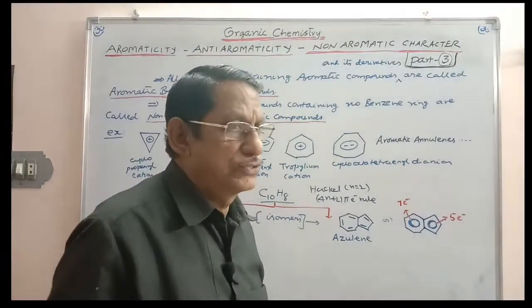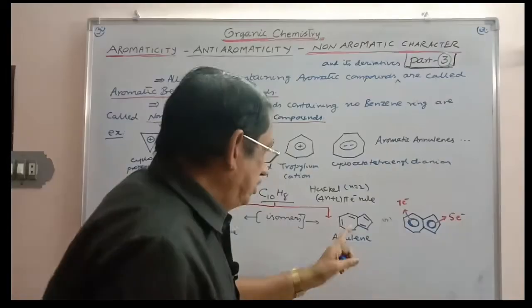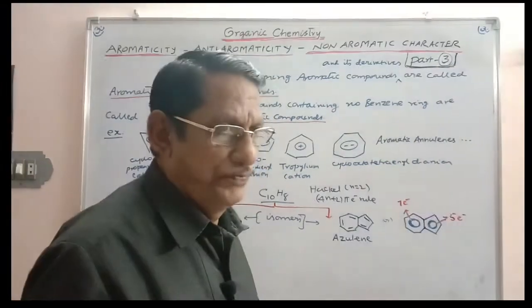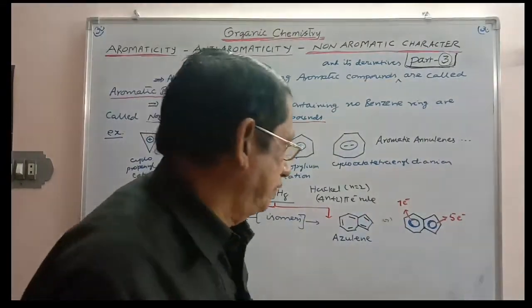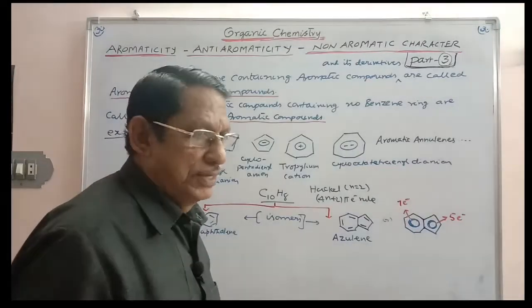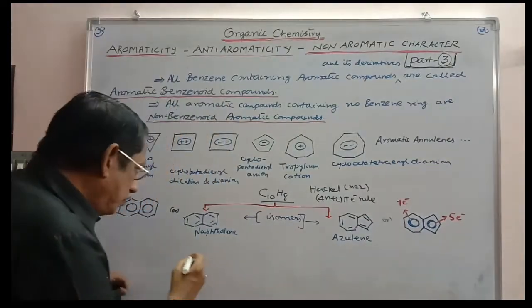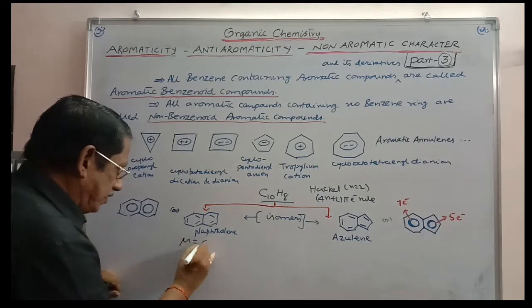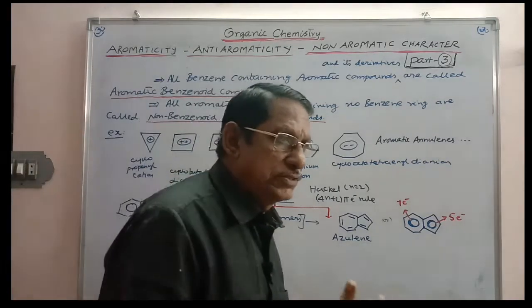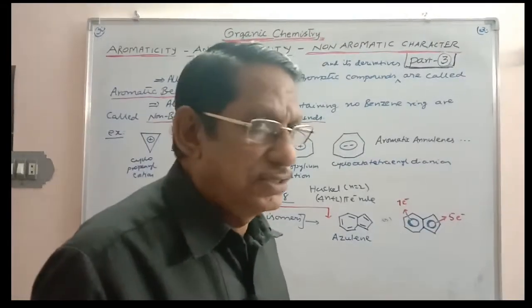What is the evidence that you can show? If it has 6 electrons, an aromatic sextet is there. In that way you can think. For that, you have to take the practicality. Here, if you consider the dipole moments, for the case of naphthalene, it is 0 D because it is symmetrical. A symmetrical molecule will have zero dipole moment. It is said to be nonpolar.